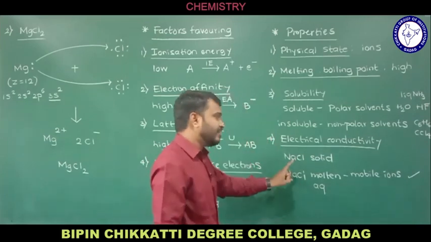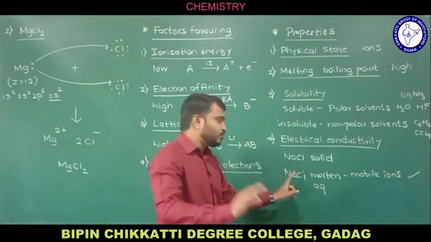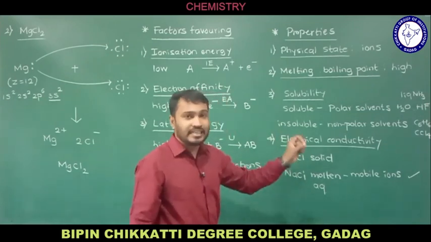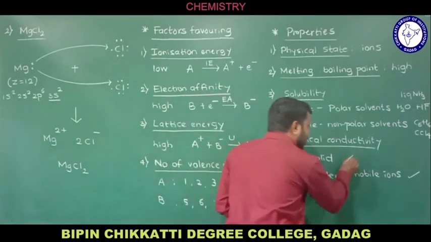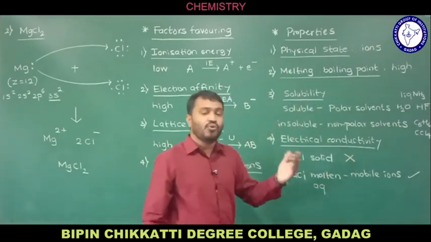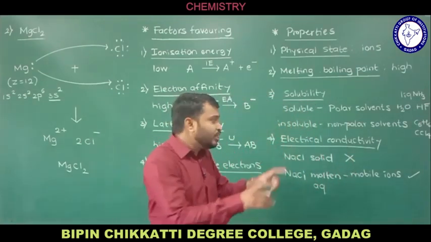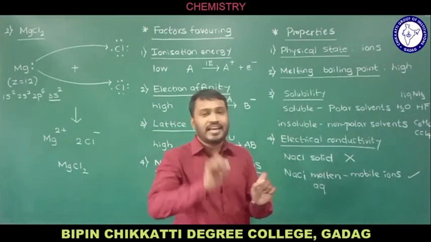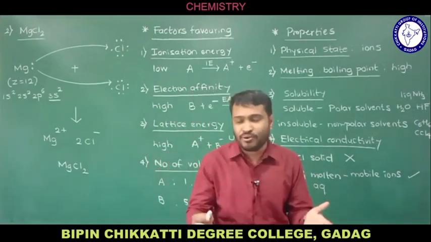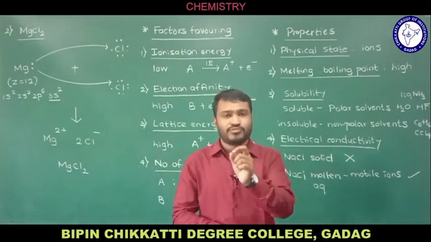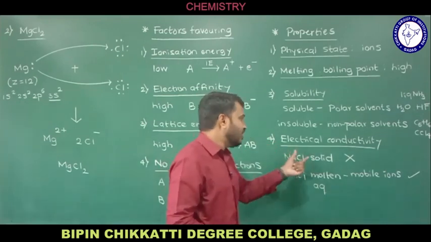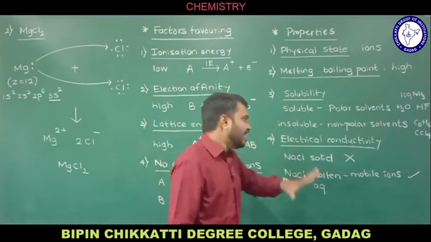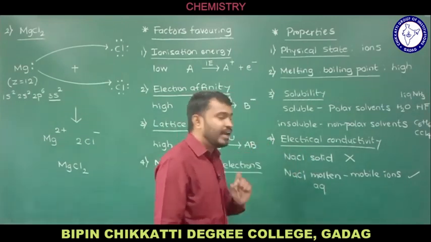Here there is the presence of mobile ions, so molten sodium chloride or aqueous sodium chloride conducts electricity, whereas solid sodium chloride won't conduct electricity even though the ions are present, because the ions are not mobile, not free, not moving in different directions. So solid sodium chloride is a bad conductor of heat and electricity. That is one more property, electrical conductivity.